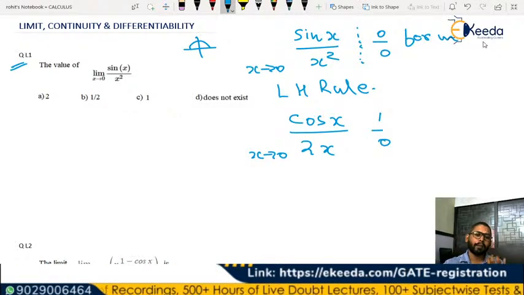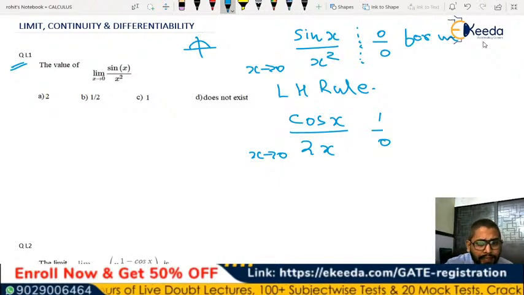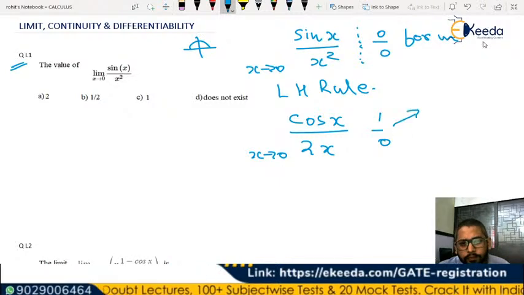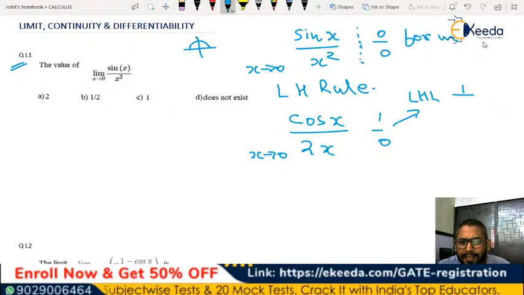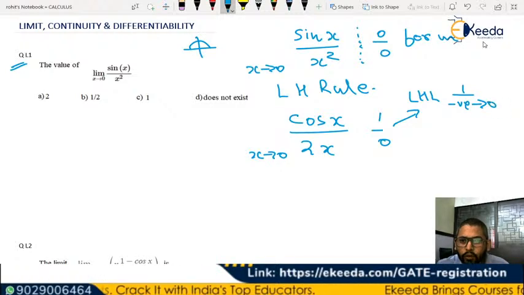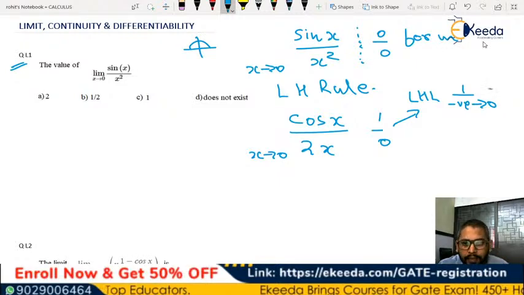In this case of 1 by 0, one more thing you have to take care of is, when you take the left hand limit, it is going to be 1 by something very close to 0. When it is tending to 0 from the negative side, the ultimate value is going to be minus infinity.